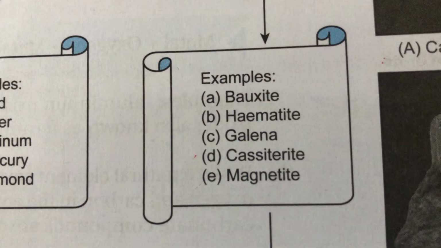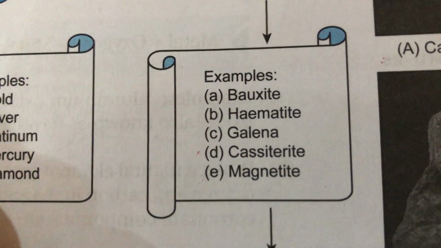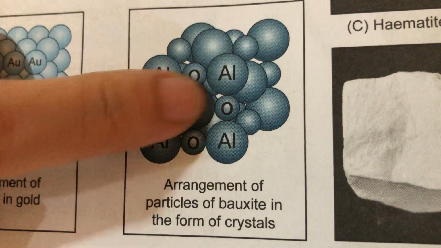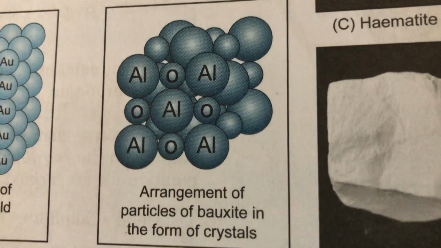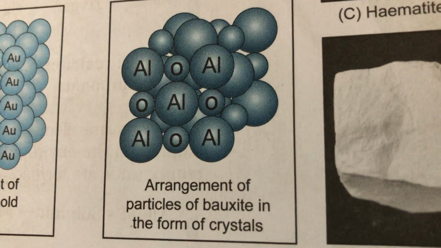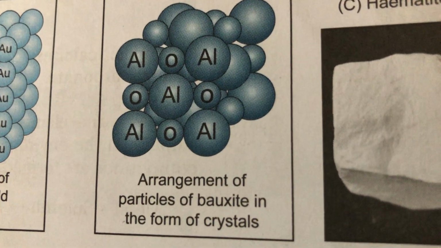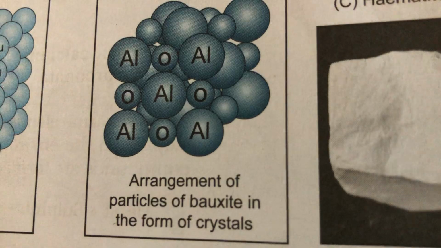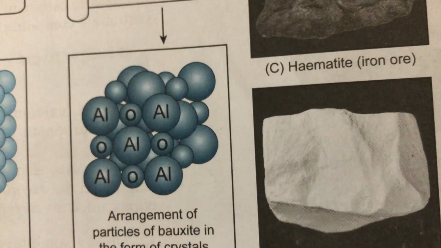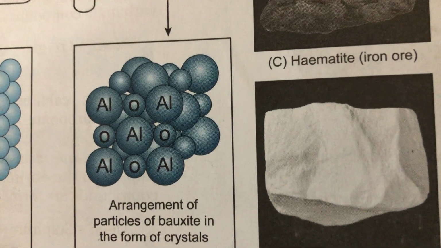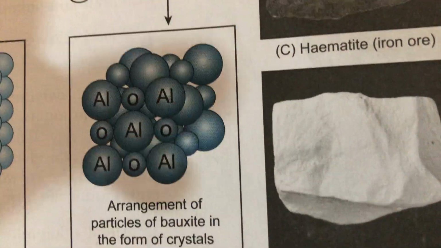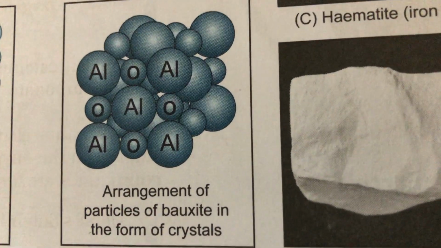But when you extract something, let's say you extract aluminium from aluminium oxide, you don't want the oxygen, right? You want only pure aluminium. If you get gold oxide, you also don't want the oxide, you want the pure gold, right? So how are you going to separate oxygen from aluminium, and how are you going to separate oxygen from, say, iron, tin, or lead? That is what we are going to learn.